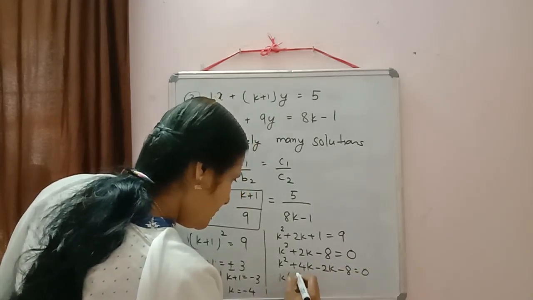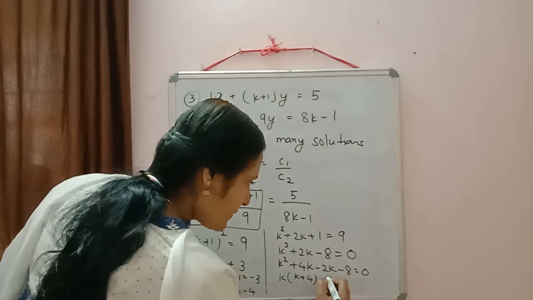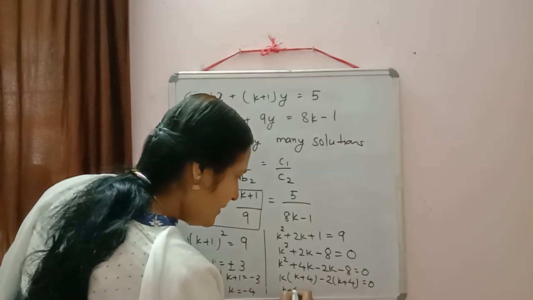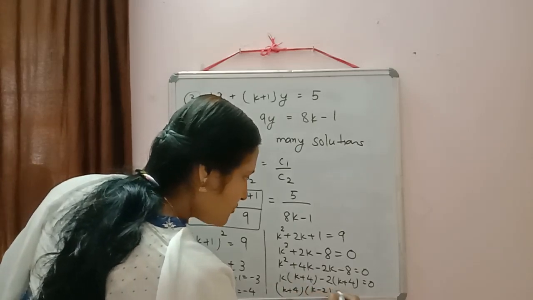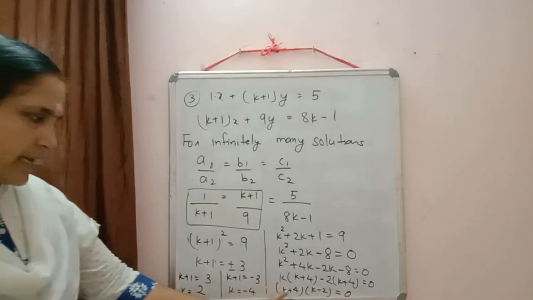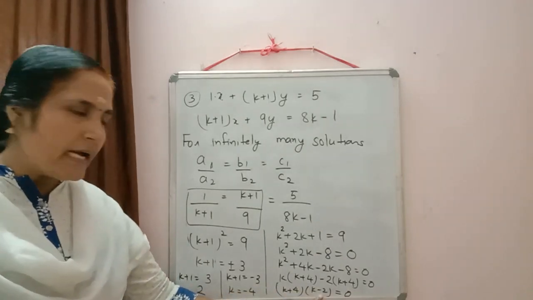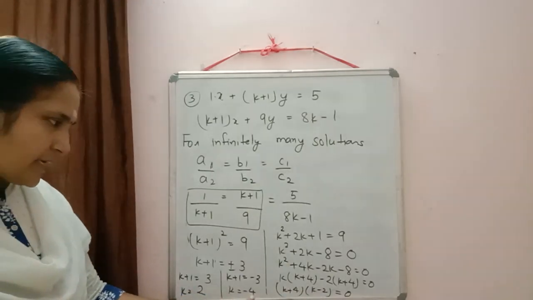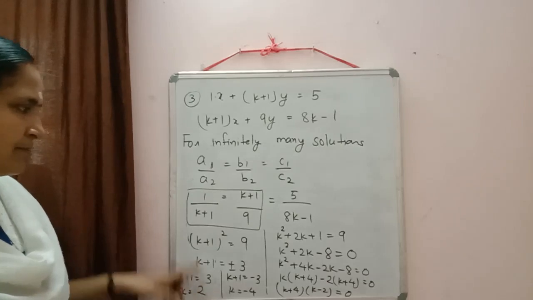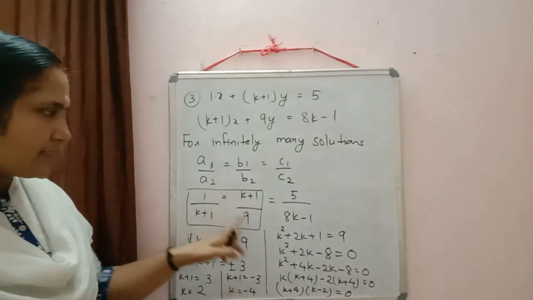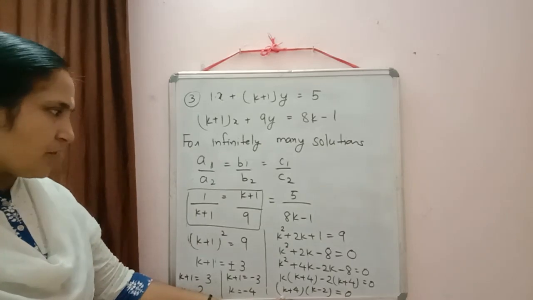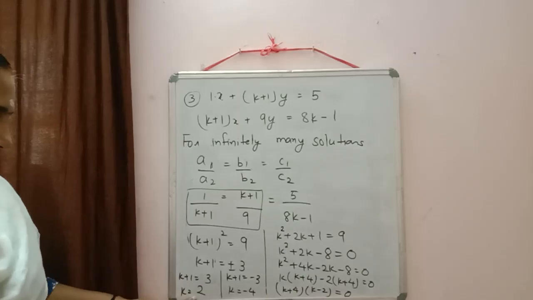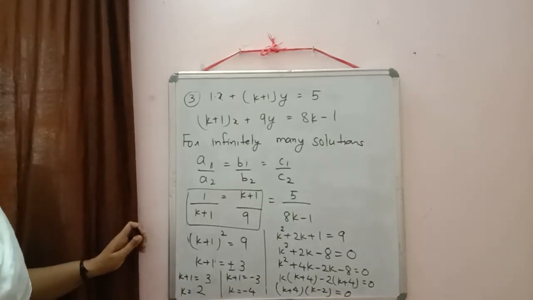So here k into inside the bracket k plus 4, minus 2 into inside the bracket k plus 4 is equal to 0. So we are getting k plus 4 into k minus 2 is equal to 0. So again either k plus 4 is equal to 0 or k minus 2 is equal to 0. So again I will get the same answer, k is equal to minus 4, k is equal to 2. So either you can use this method or you can simplify it in this way. It depends on you. So when I have equated these two, I am getting two answers, k is equal to 2 and k is equal to minus 4.